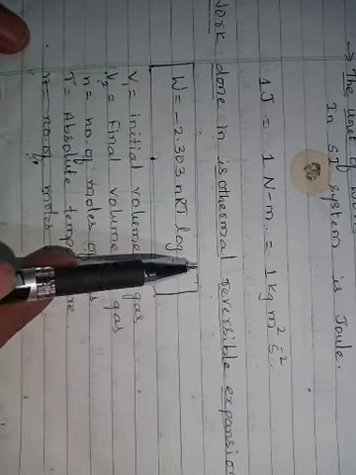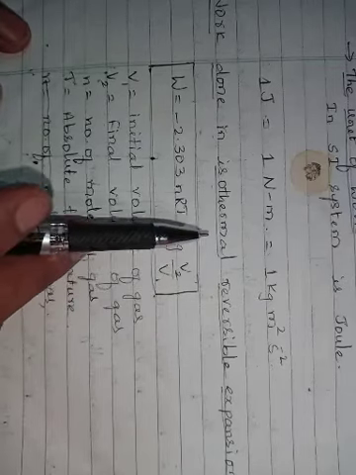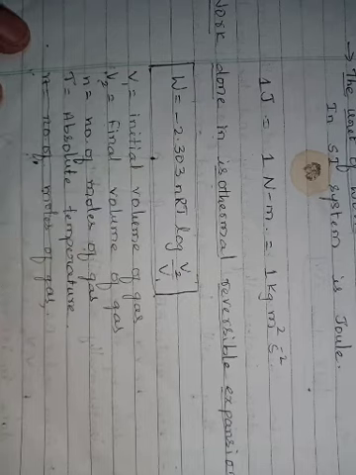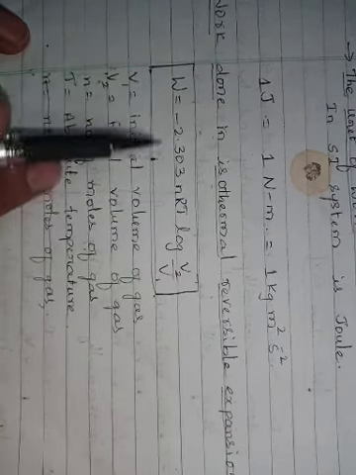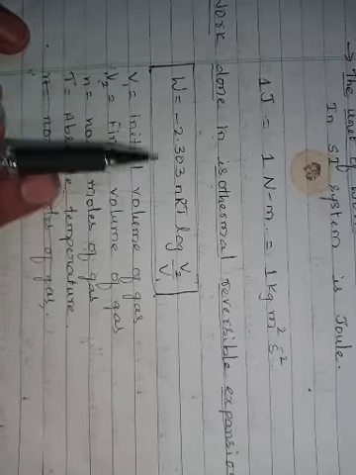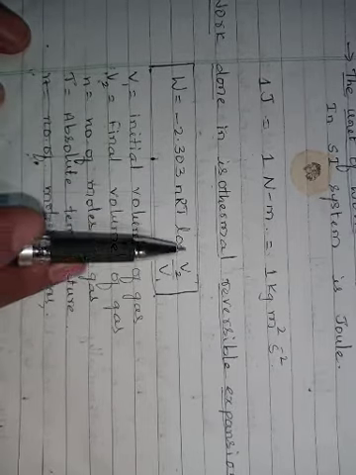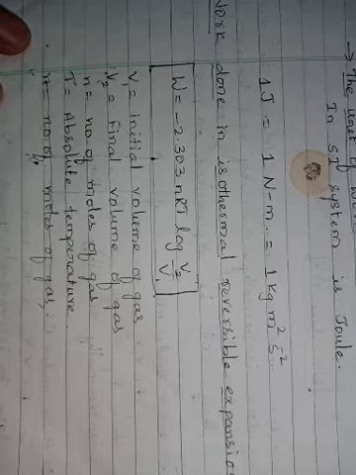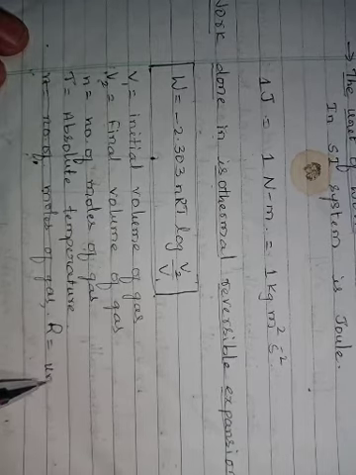Here the expansion is isothermal, it means it is maintained at constant temperature, and it is reversible. V1 and V2 are initial and final volume of the gas, n is number of moles of gas, T is absolute temperature, and R is universal gas constant.